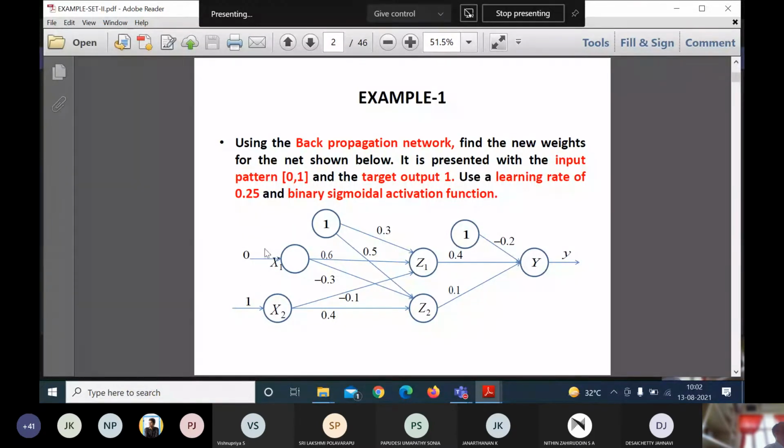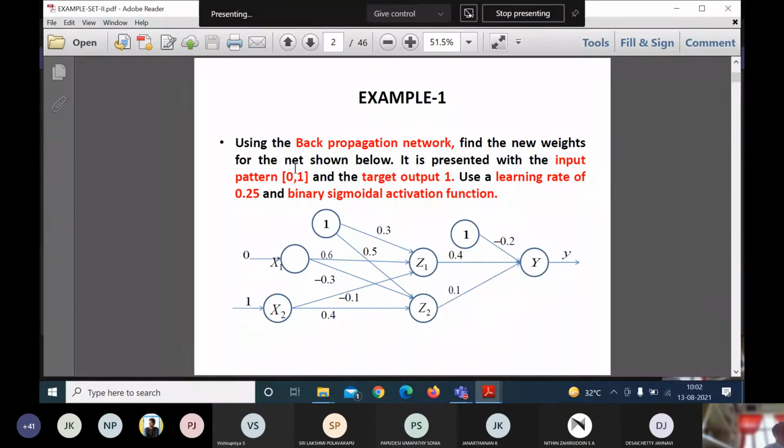So whenever I supply this input and the neural network processes it, it should throw an output of 1. Here they have given the learning rate as 0.25 and we need to use the binary sigmoidal activation function.